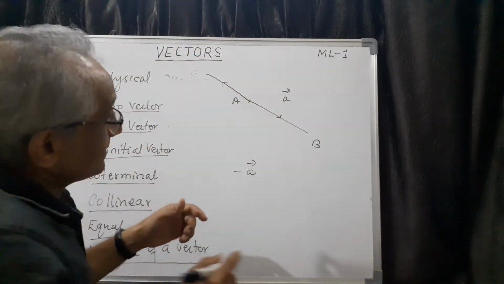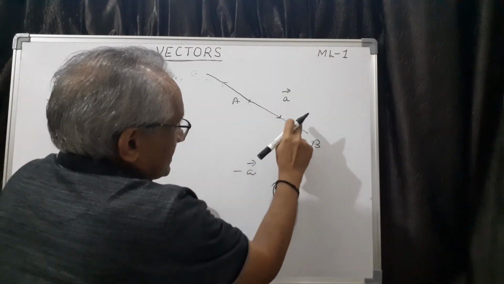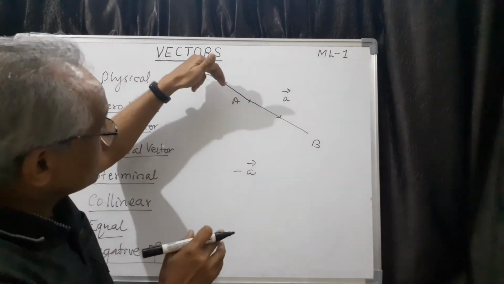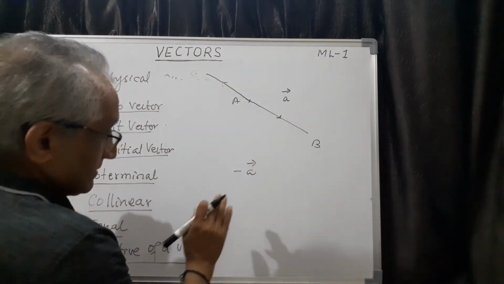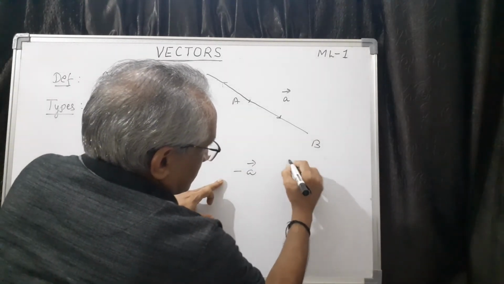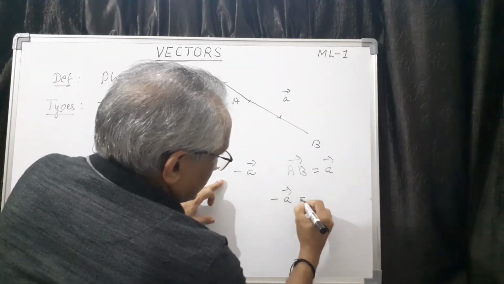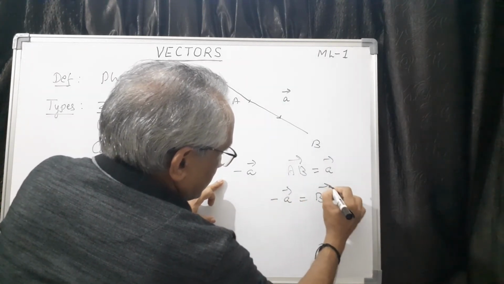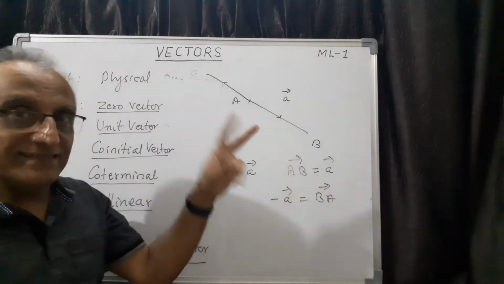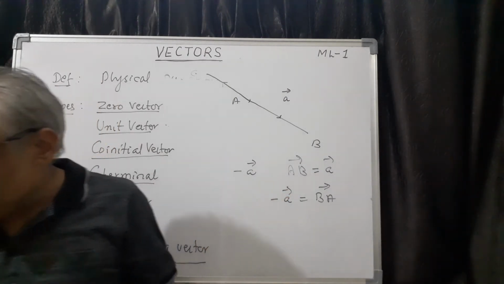That is another one. Suppose you just interchange this one, with the arrow mark on this side, BA becomes the negative of AB. These two are also equal by definition. Therefore you can say minus A. Suppose AB vector equals A, then what is minus A vector? This will be equal to BA vector. That means the initial point and terminal point interchange, then it becomes negative. So that is the idea of a negative vector.